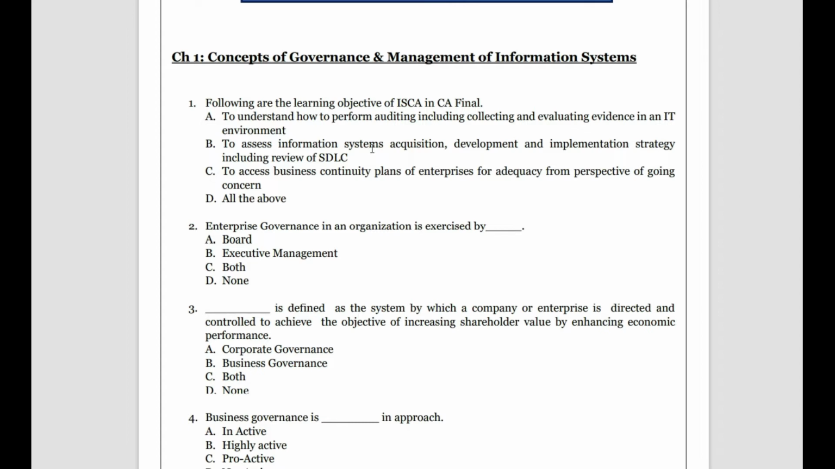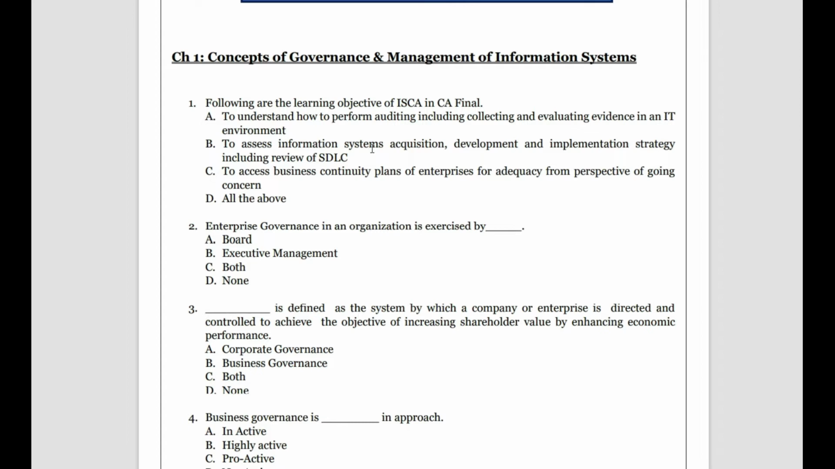First one, to understand how to perform auditing, including collecting and evaluating evidence in IT environment; to assess information system acquisition, development and implementation strategy, including review of SDLC, system development lifecycle; to assess business continuity plan of enterprise for adequacy from perspective of going concern. One thing we know is that the IT environment is not restricted to just invoicing or processing of the data or taking a stock in any godown. It is everywhere. From taking a photocopy to using the Wi-Fi day to day, we are integrated with IT.